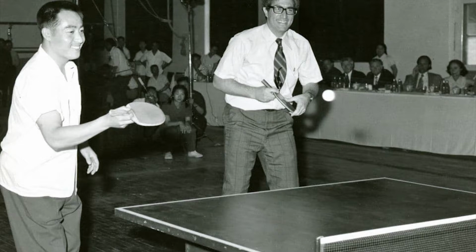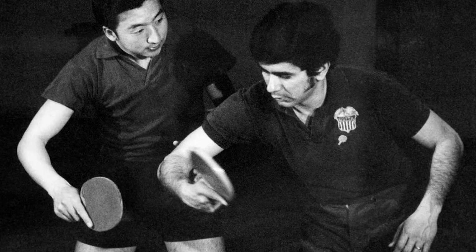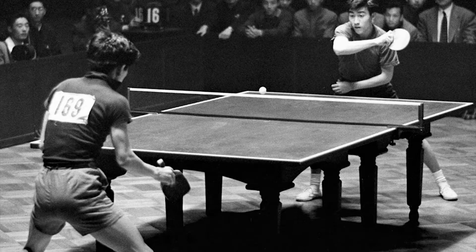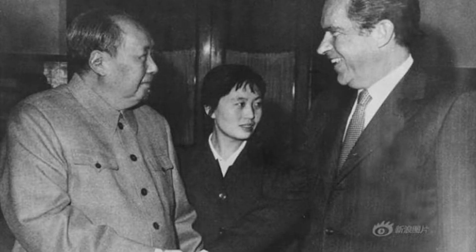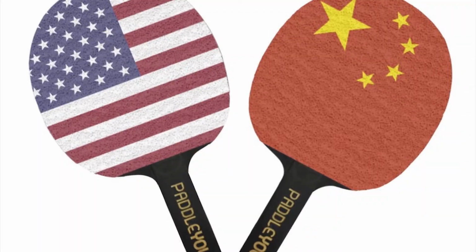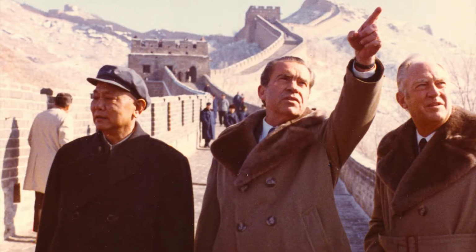Ping pong diplomacy. The relations improved even more. As a sign of this, China's ping pong team invited members of the U.S. team to China in April 1971. Journalists accompanying the U.S. players were among the first Americans allowed to enter China since 1949. In July of 1971, Secretary of State Henry Kissinger made a secret trip to China. During the same period, President Nixon eased the trade embargo on China. In return, China relaxed its trade embargo on the U.S. less than a week later.